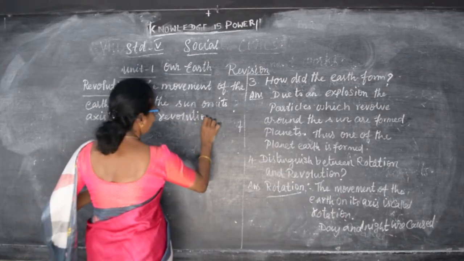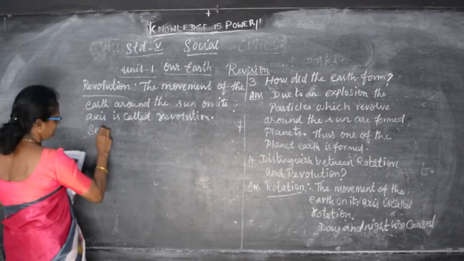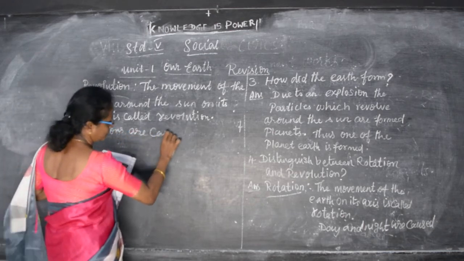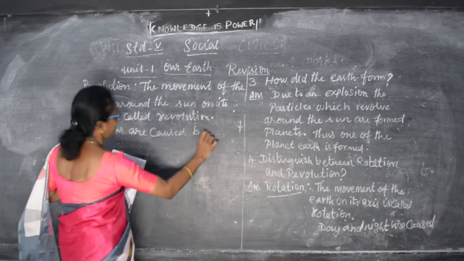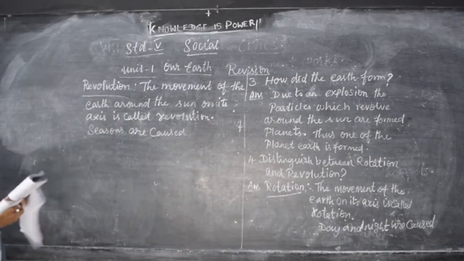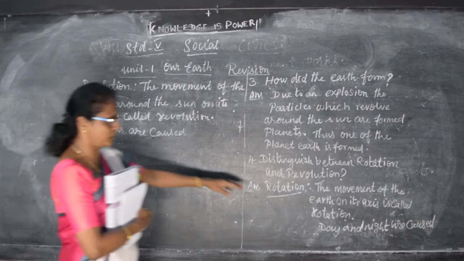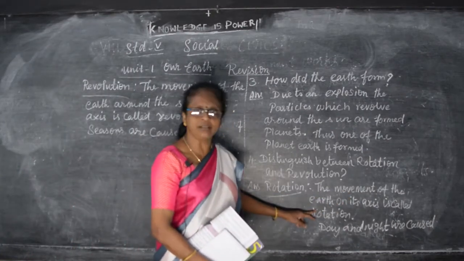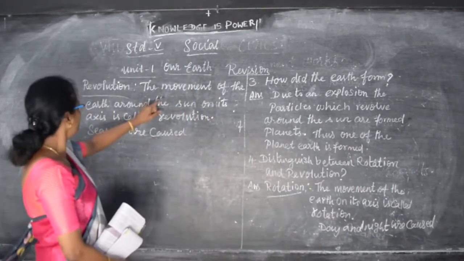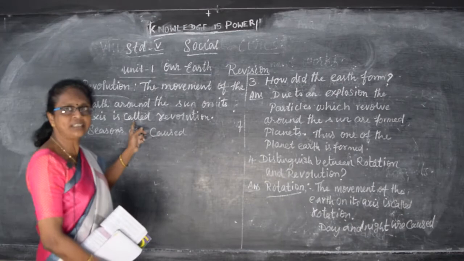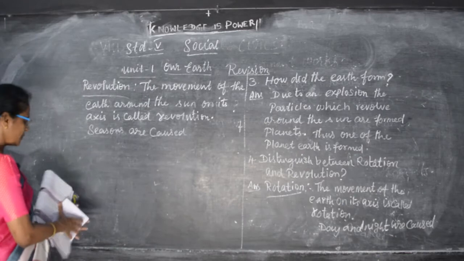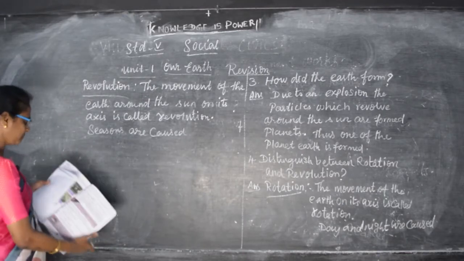In this, seasons are caused. So this is the difference between rotation and revolution. Rotation is the movement of the earth on its axis, and day and night are caused. The movement of the earth around the sun is called revolution, and seasons are caused.